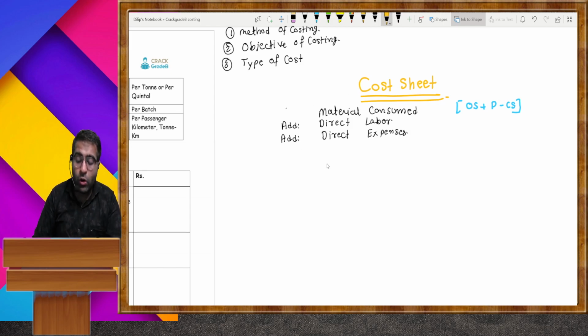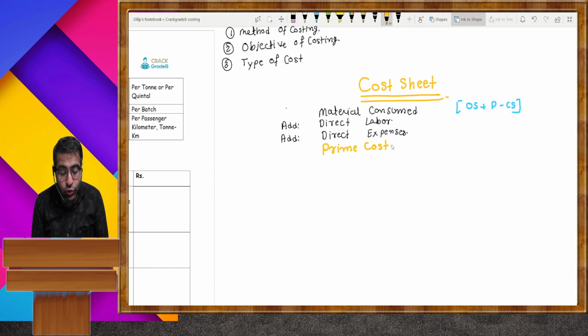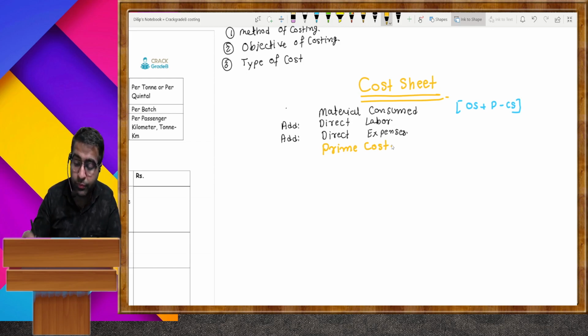The total of all the direct material, direct labor, and direct expenses is regarded as prime cost. Material consumed, direct labor, direct expenses, these all are regarded as prime cost.